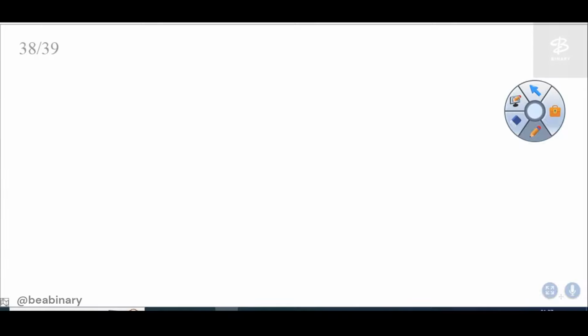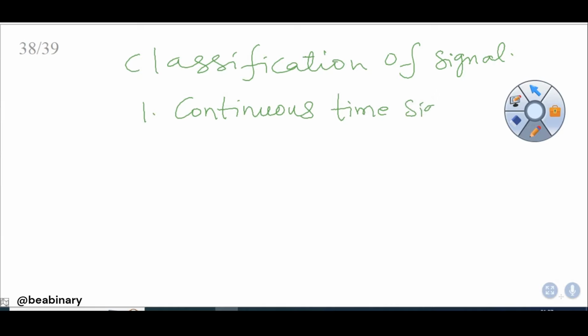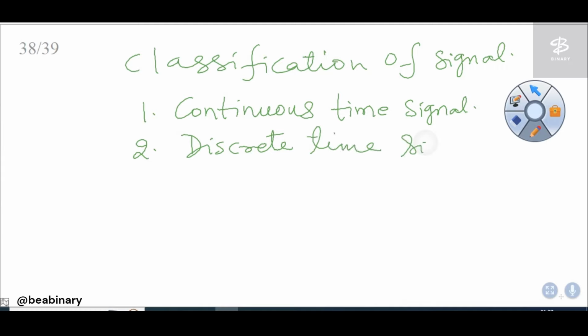The different classification of the signal. So the classification of signal is basically categorized in two broad aspects: the first is the continuous time signal, and the second is the discrete time signal.